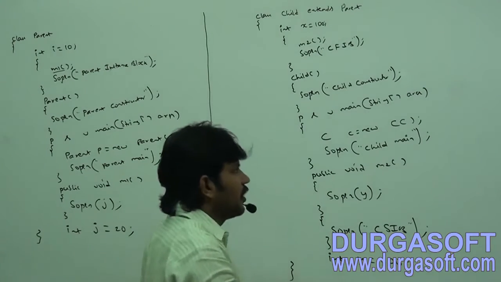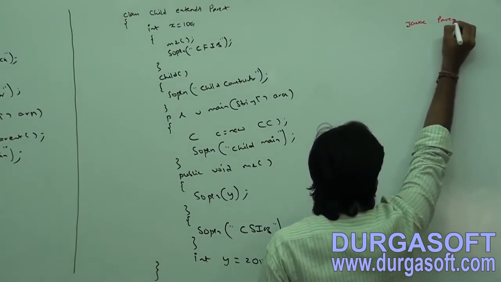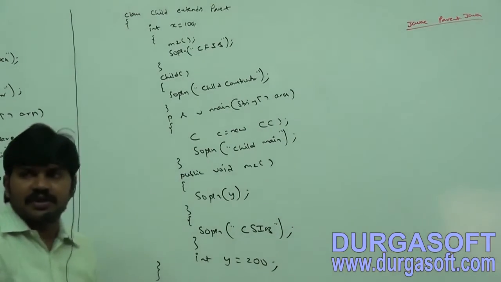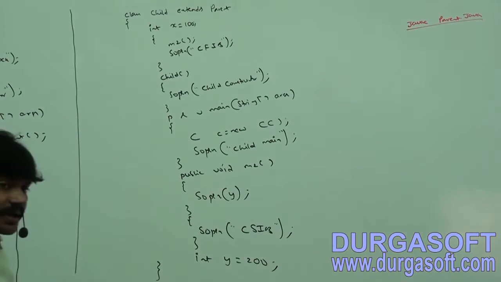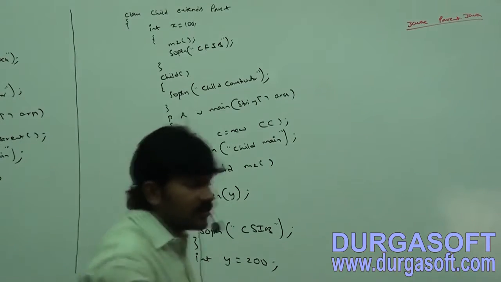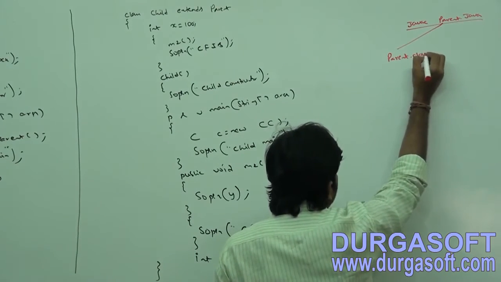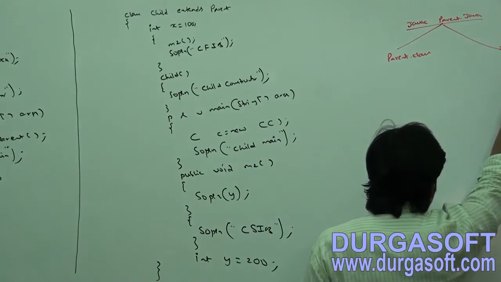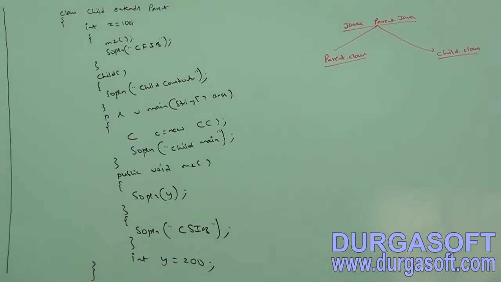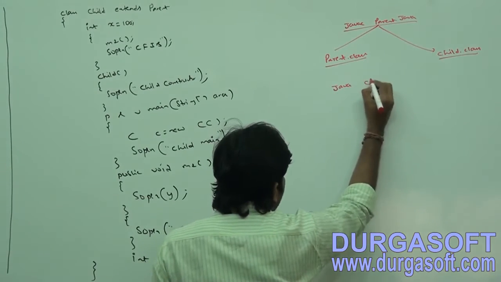Now observe the terminology. If I run javac Parent.java, how many .class files will be generated? Two .class files. The first one is Parent.class, the second one is Child.class. Two .class files will be generated, Parent and Child. Now I am taking java Child.